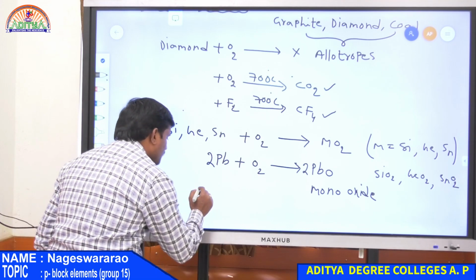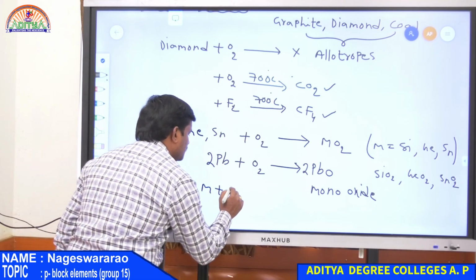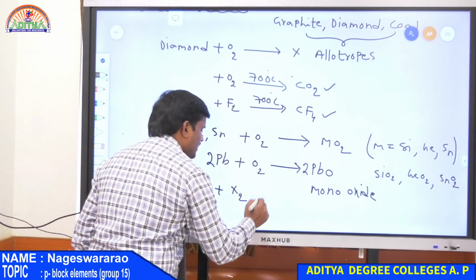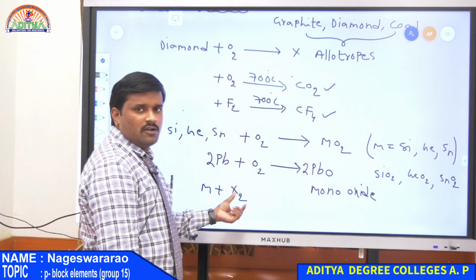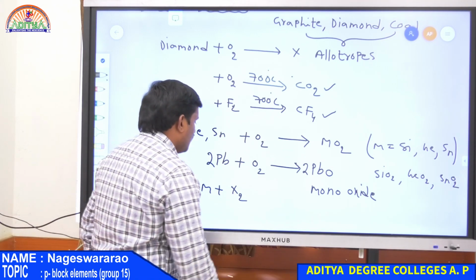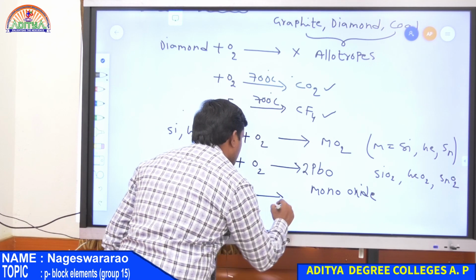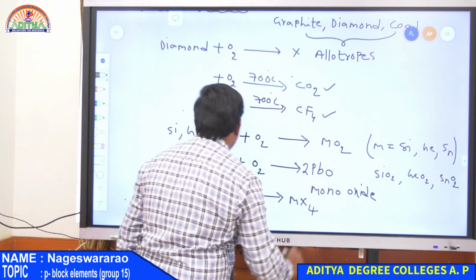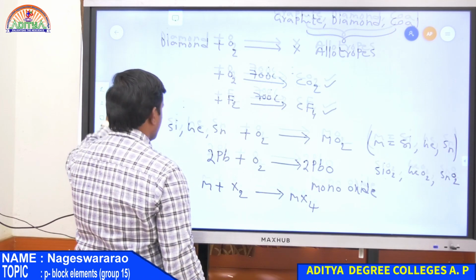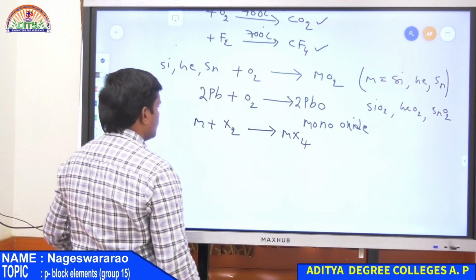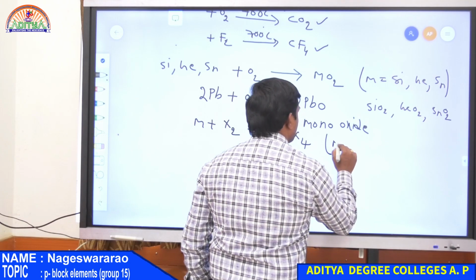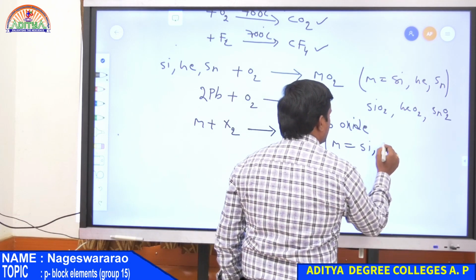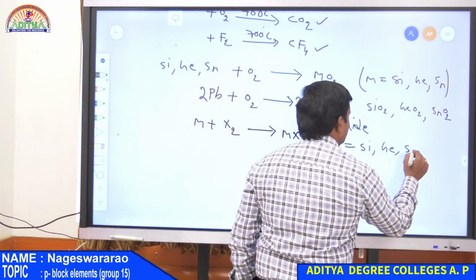Similarly, M plus F2 or any X2, that is halogen, either fluorine, chlorine, bromine or iodine, all these give MCl4, or simply MX4 type halides. MX4, where again M is silicon, germanium and tin.